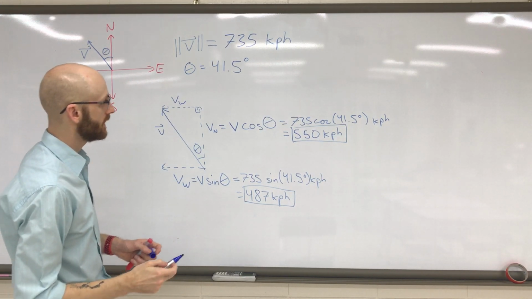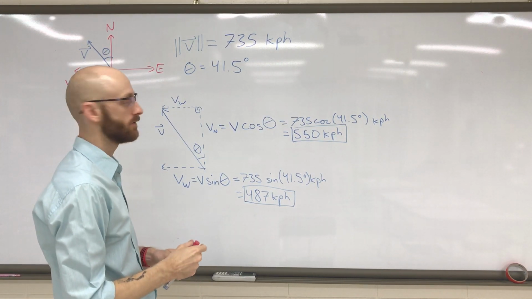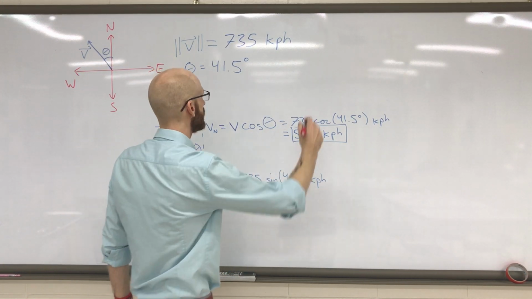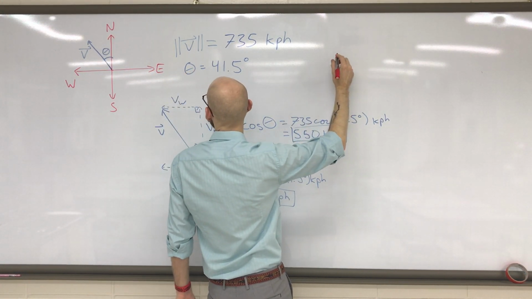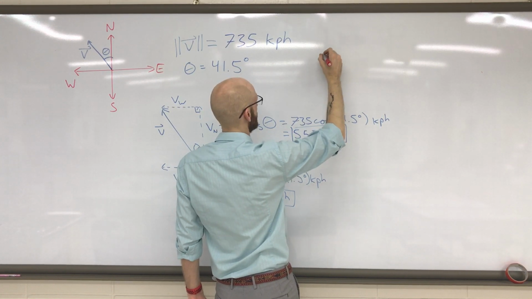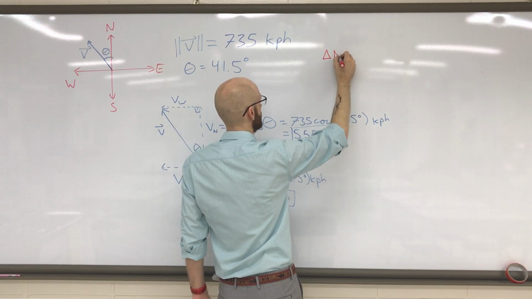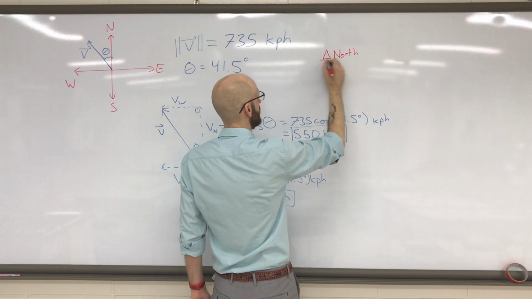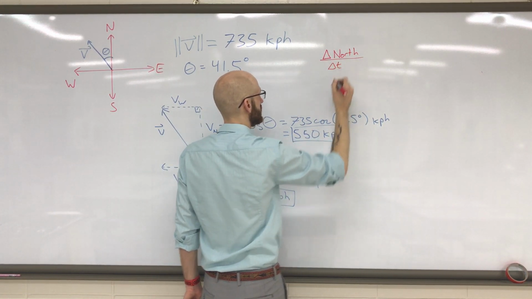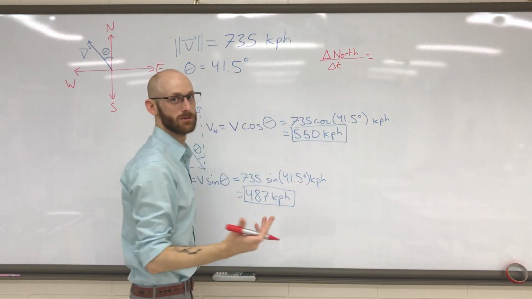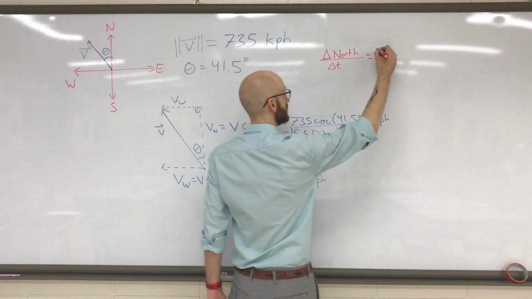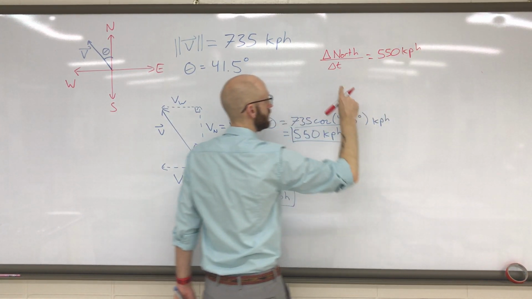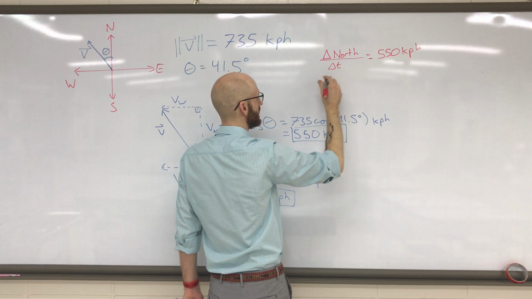So there's the north component and the west component. Now for the next part, in order to figure out how far it goes in 3 hours in the north direction and the west direction, in the north direction, let's just say delta north, the displacement in the north direction, over time is equal to the rate at which it's moving in the north direction, which is this, 550 kilometers per hour. We know the time is 3 hours.